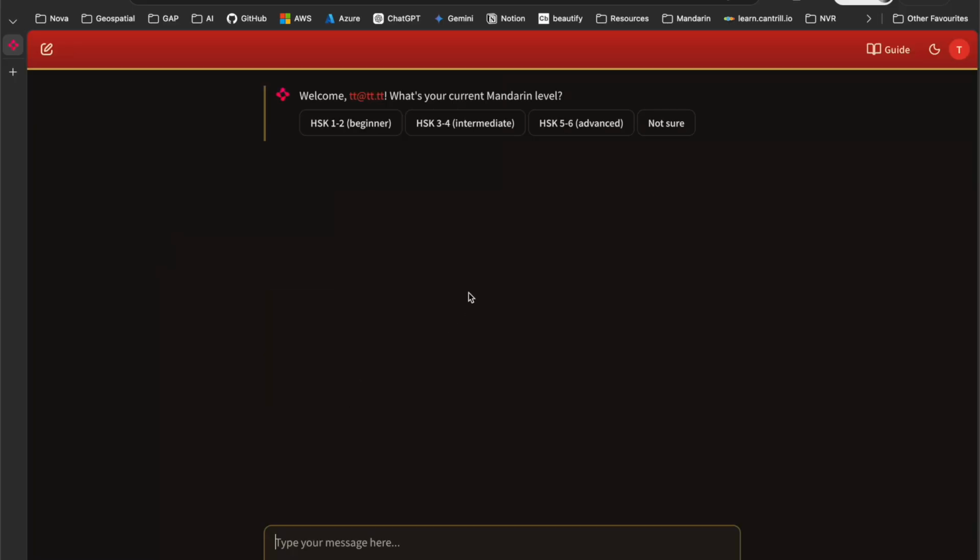So let's log in as a new user. You can see I just logged in, and we get given a prompt of what HSK level we are. You can select which one you think you are, and that's stored against your user information. And so with that, there's an expectation that you should know X amount of words and X amount of grammar. So as a beginner, you probably should know 300 words and probably a dozen grammar patterns. And so that's saved against the corpus.